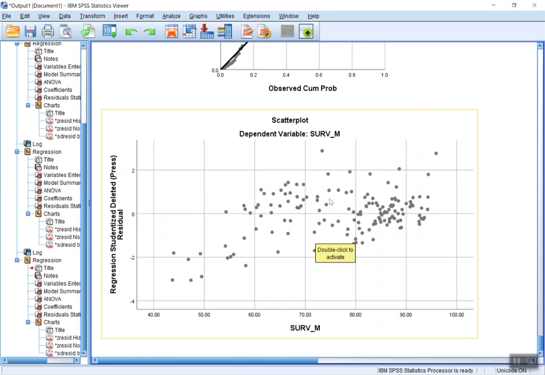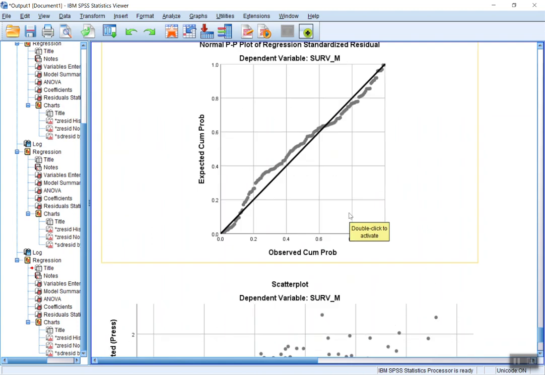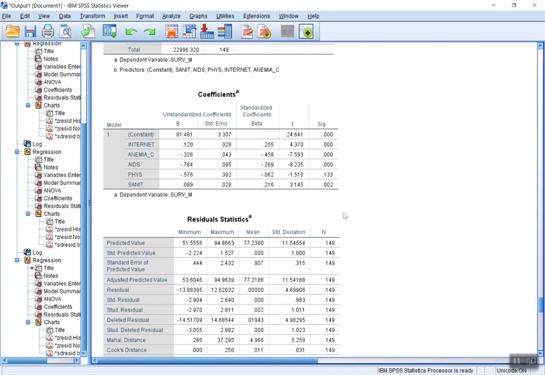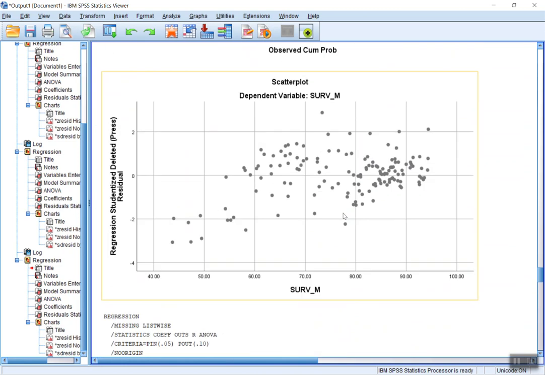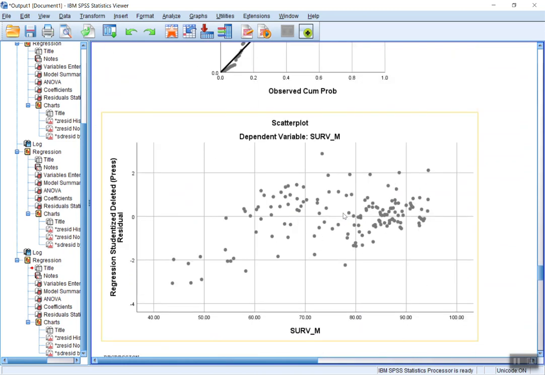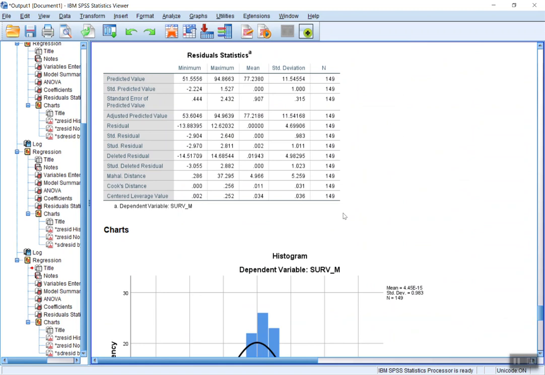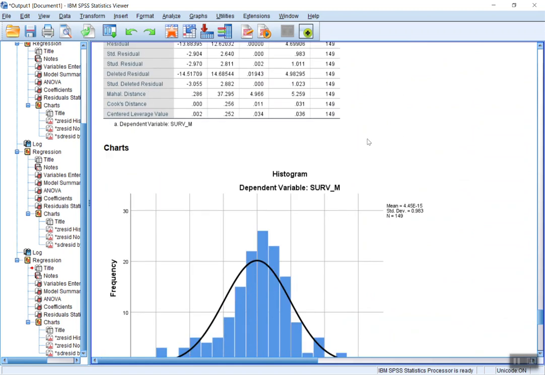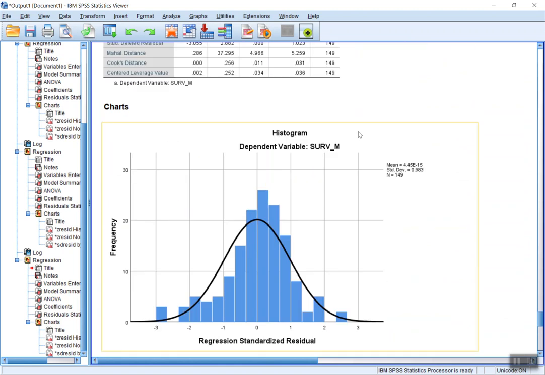We could tinker with it in terms of some of the variables, but that's how you do a linear regression in SPSS and how you interpret the results that you get, and a little bit of insight into the art of modeling, what you include in the model and not.